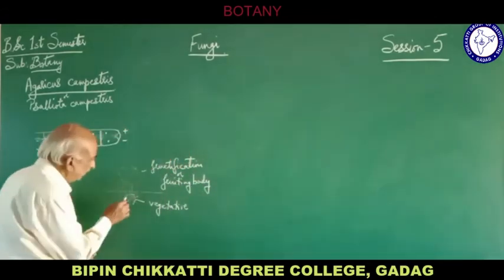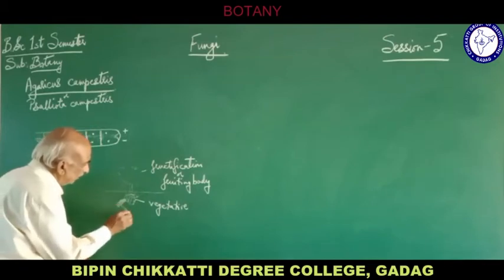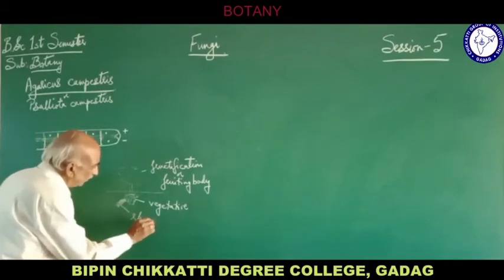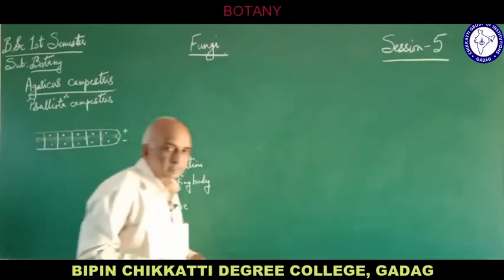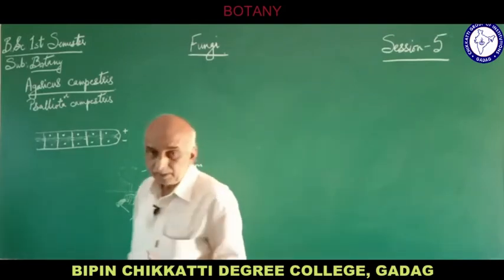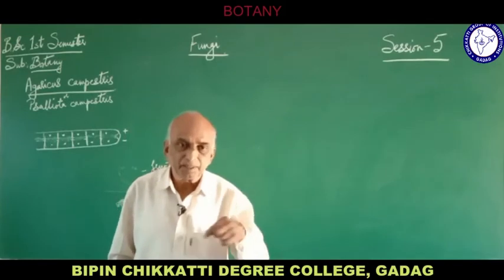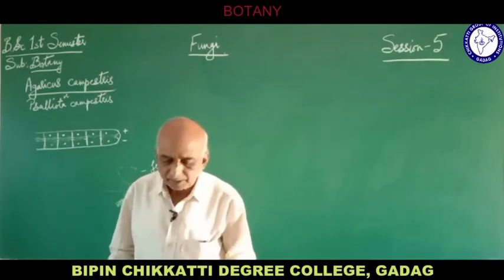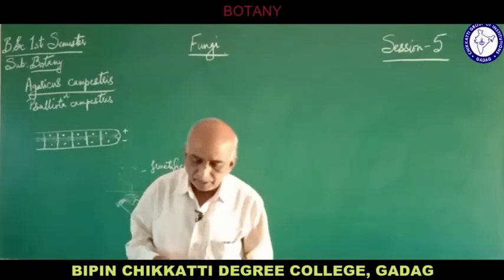So these rope-like strands which are formed inside, that is called rhizomorph. So rhizomorph is a structure which is formed by the mycelium or the hyphae which is present in the vegetative mycelium. So this hyphae which becomes interwoven and becomes a thick rope-like structure forms the rhizomorph.